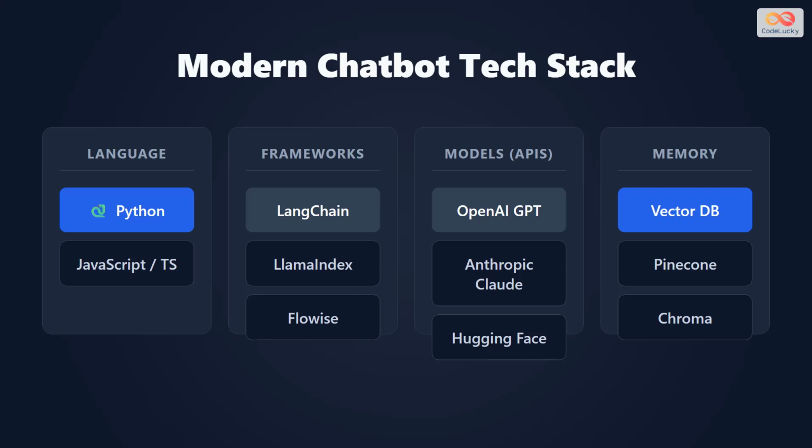Modern development relies on a robust tech stack. Python is the primary language, used alongside frameworks like LangChain to connect everything. We use powerful APIs from OpenAI or Anthropic for intelligence, and vector databases to give our bots long-term memory.